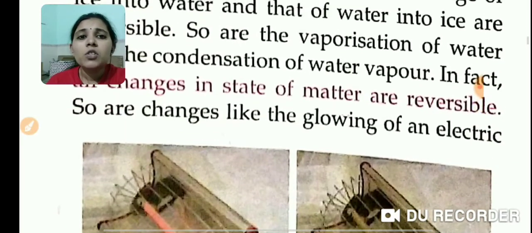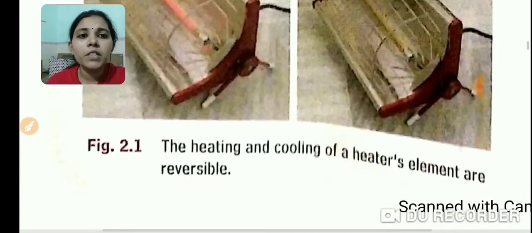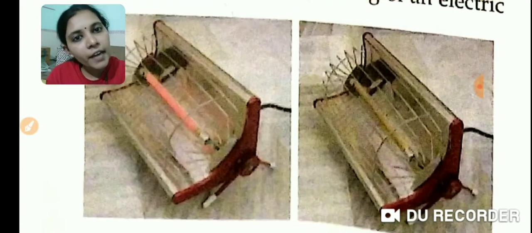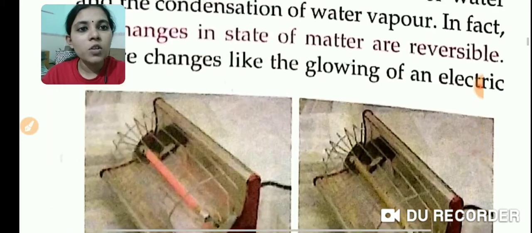What about changes like glowing an electric bulb? See, this is an electric bulb. The substance made in it is not changing. Only the lighting happens, and after that the light will turn off. The bulb's shape, size, or anything is not changing. The substance in it stays the same. So that is also a reversible change.